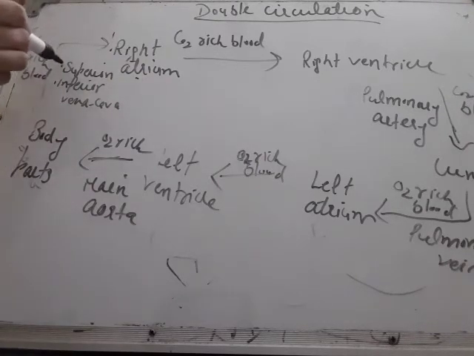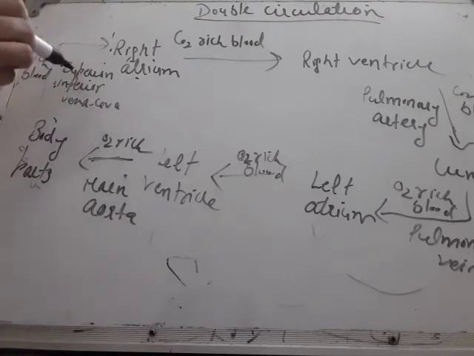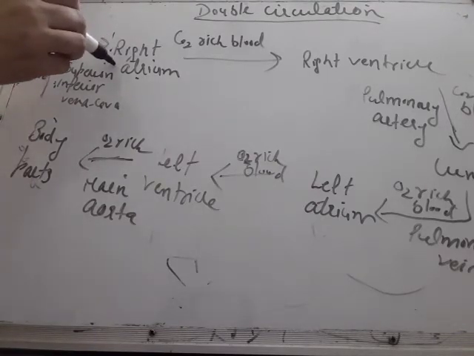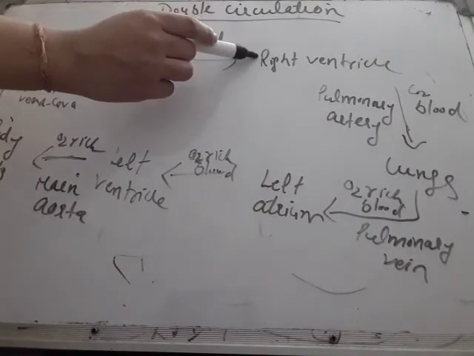These two vessels collect impure blood from all the body parts. This impure blood you can also call deoxygenated blood or CO2 rich blood. So impure blood from all the body parts is poured into the right atrium, and then the right atrium pumps that CO2 rich blood into the right ventricle.